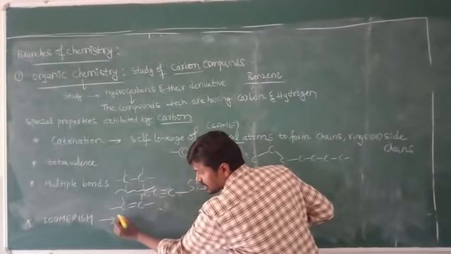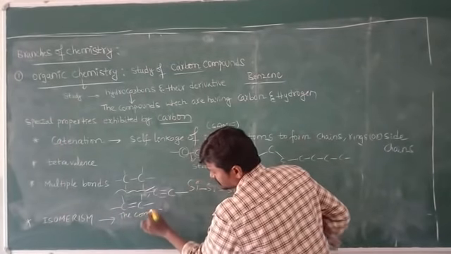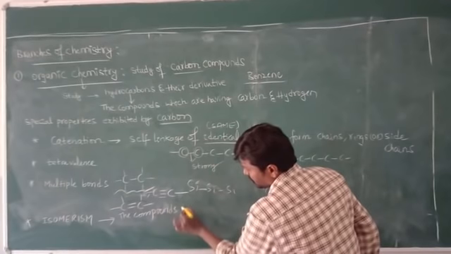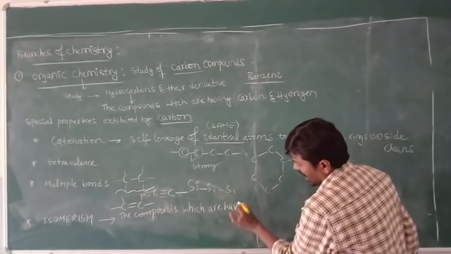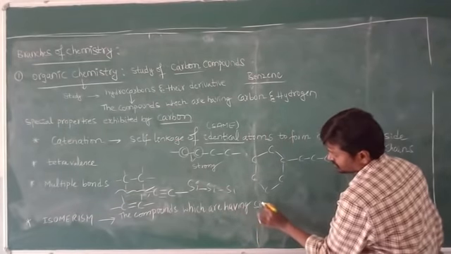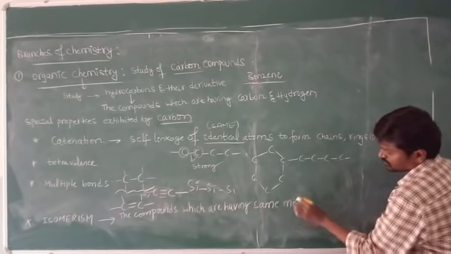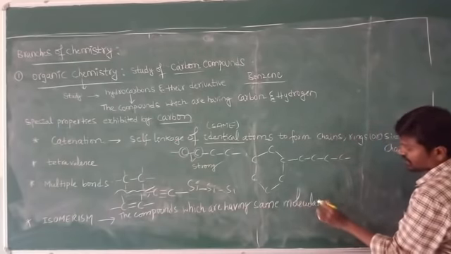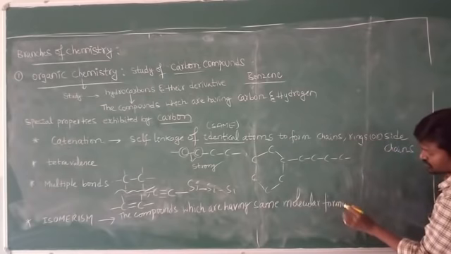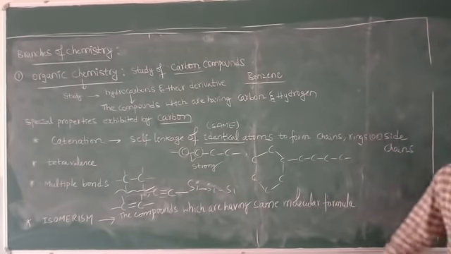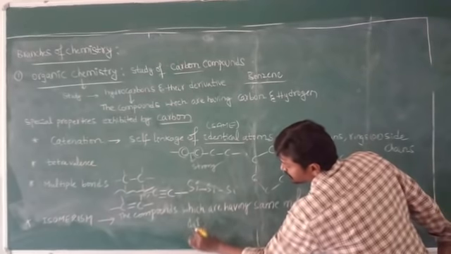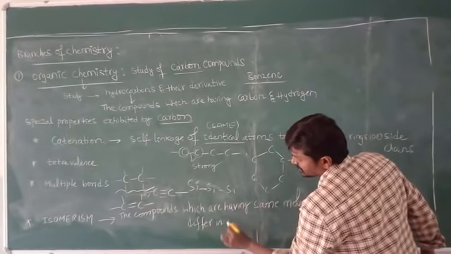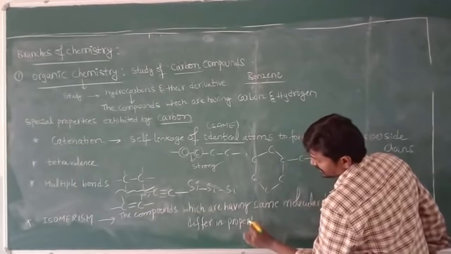Isomerism means the compounds which are having the same molecular formula but they differ in properties.